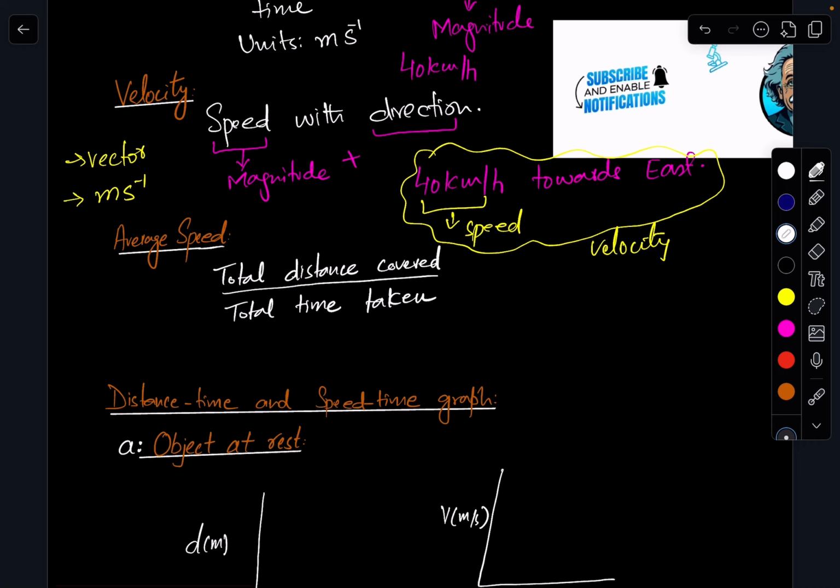Let's suppose you're moving from one city to another city. The car can have different speeds at different points, when it's moving through traffic, or when it is leaving and moving towards its destination. It can have different speeds, but the overall speed during the journey will be the average speed. It is also scalar, and its units are also meter per second, right?